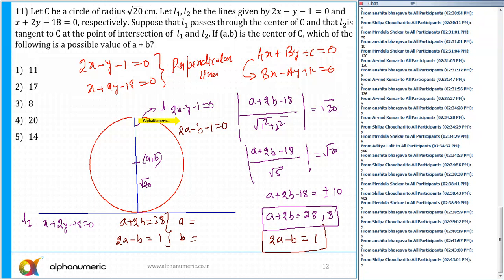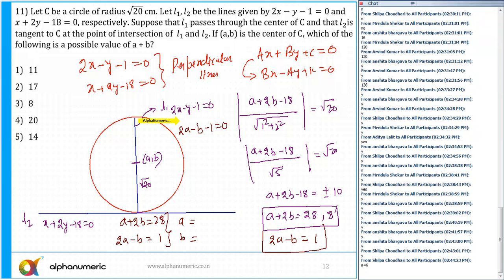Multiply the first equation by 2 and take a difference. Or multiply the second equation by 2 and they can do it. So can you guys tell me quickly what are the values of A and B in this first case? A plus 2B is 28 and 2A minus B is equal to 1. A is equal to 6. And what about B?